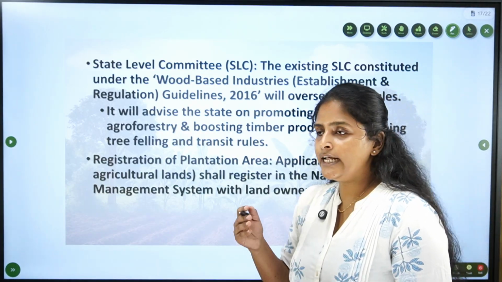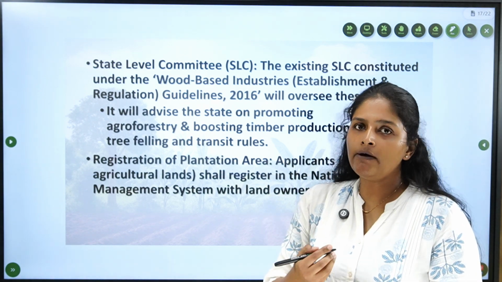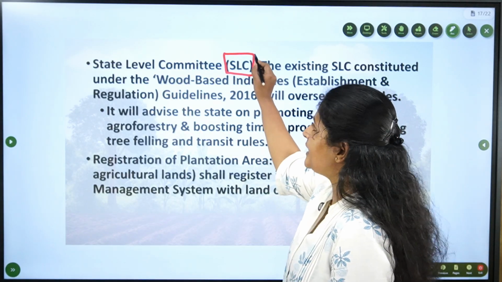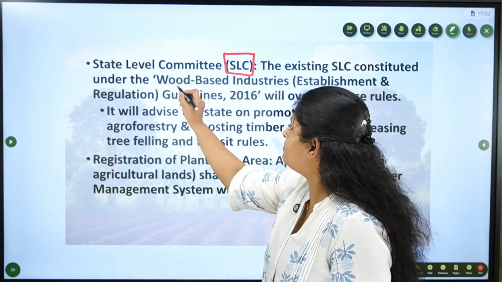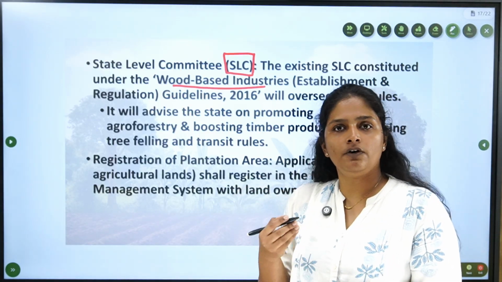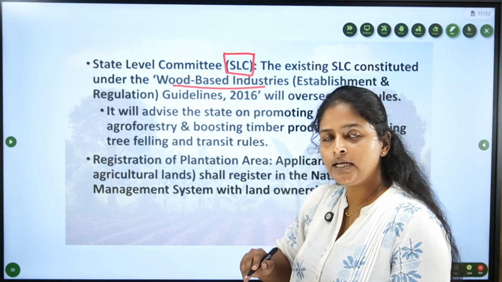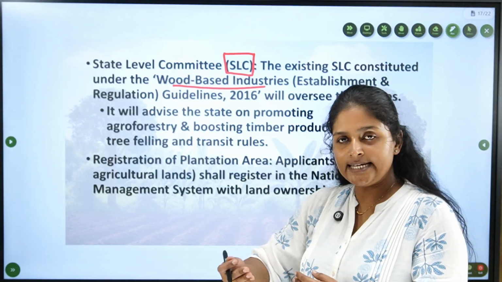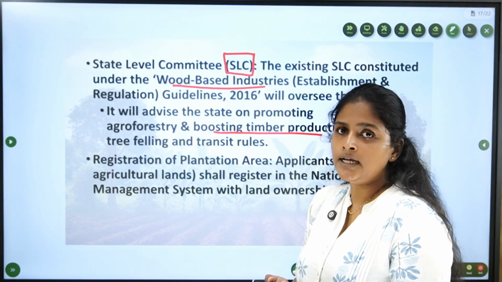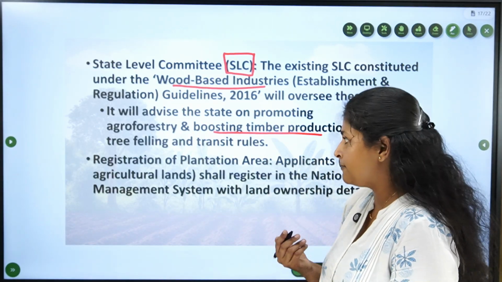Moving on, what are the key features of the scheme? In this model rule, the government proposed a state level committee, which already exists under the wood-based industry guidelines, to oversee the implementation process of this model rule. They will be promoting agroforestry statewide, and because of the wood-based guidelines, they will be boosting timber production.